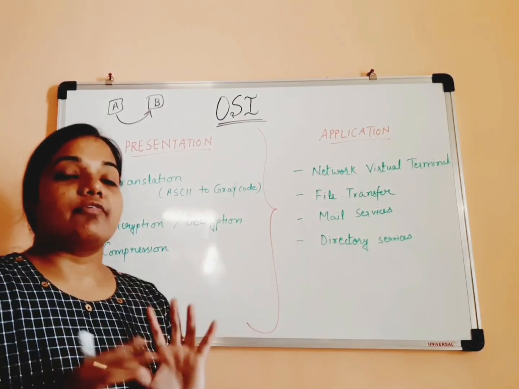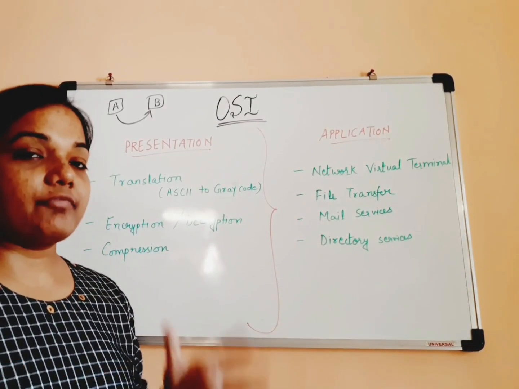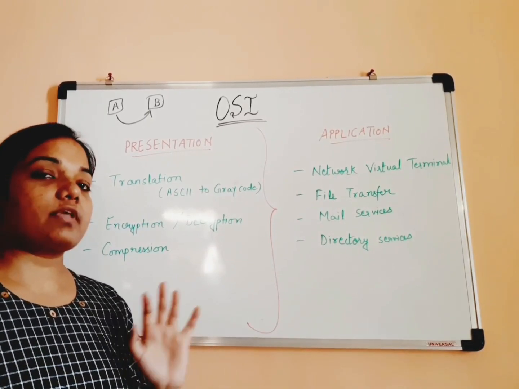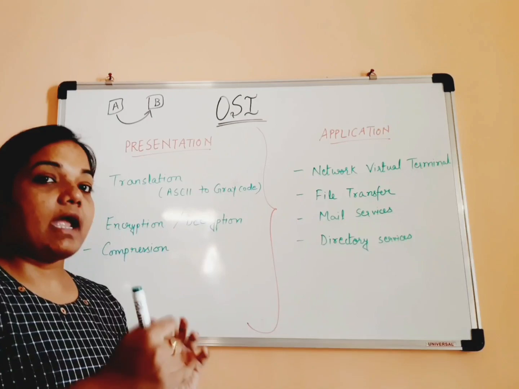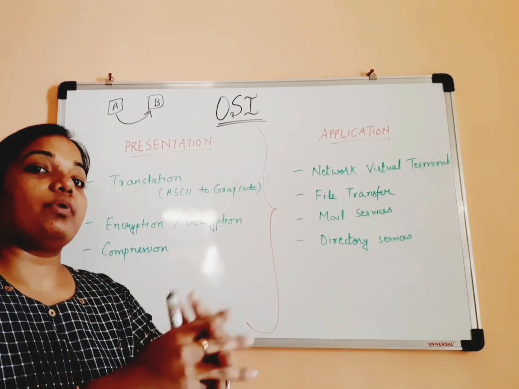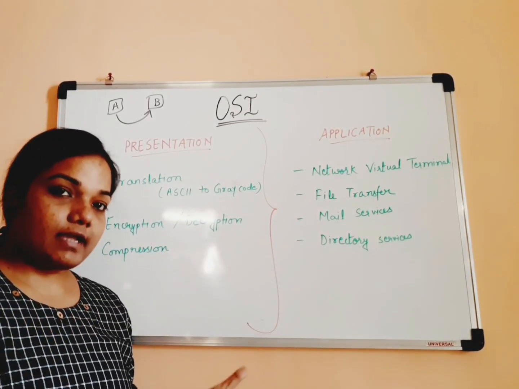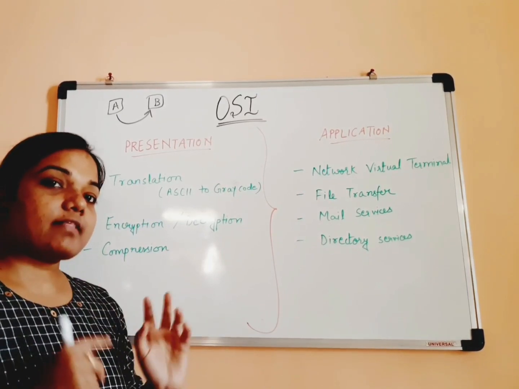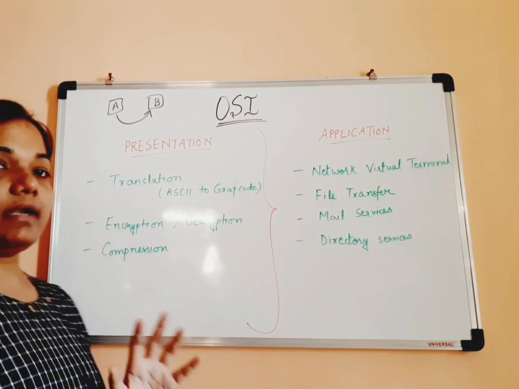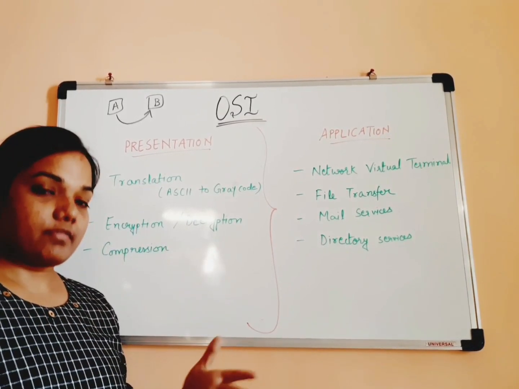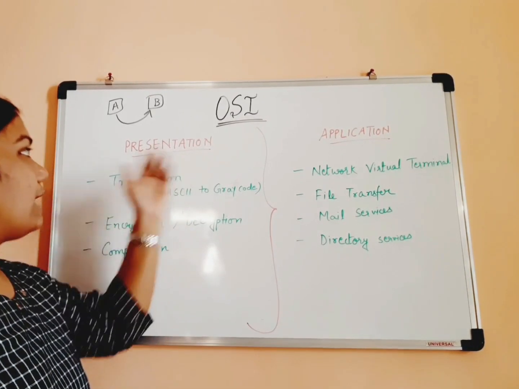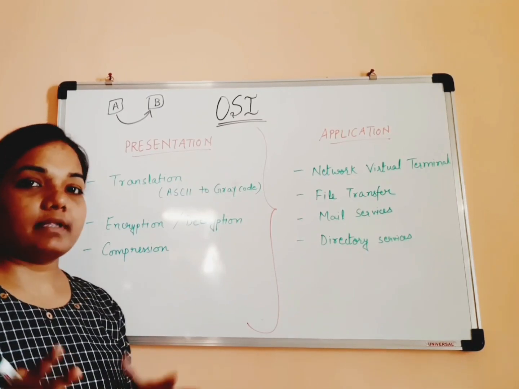As I told, for example, if some attachment is very big, we cannot send it as it is. In those cases, we need to compress the data, send it to the receiver, and then at the receiver side, decompress it into the original size and then view it. Compressing the data and changing it back into the real size is also done with the help of the presentation layer as per the requirement.